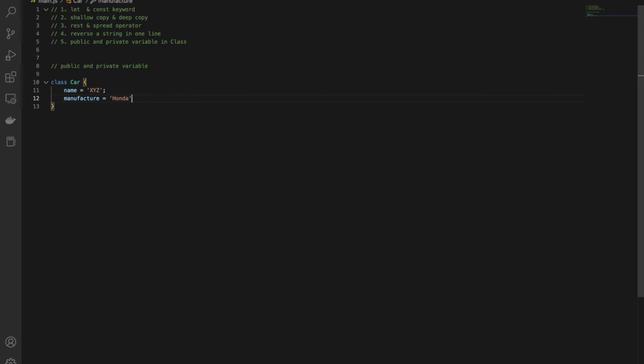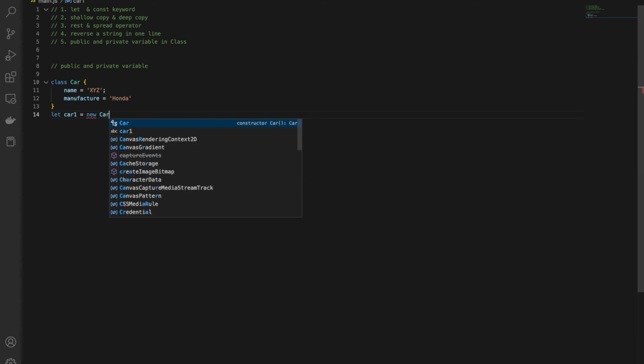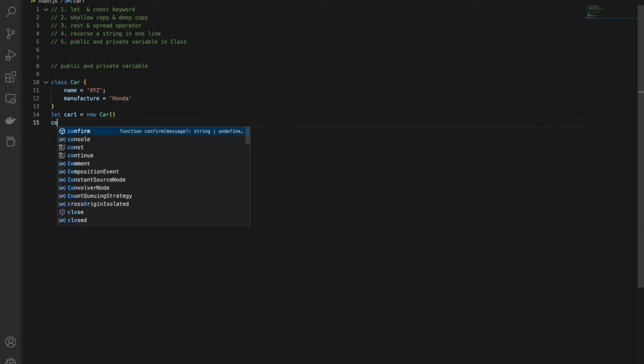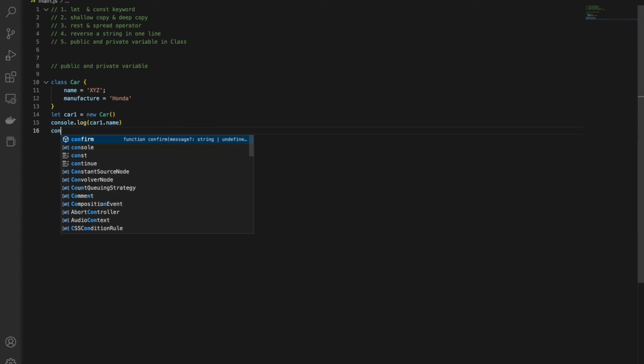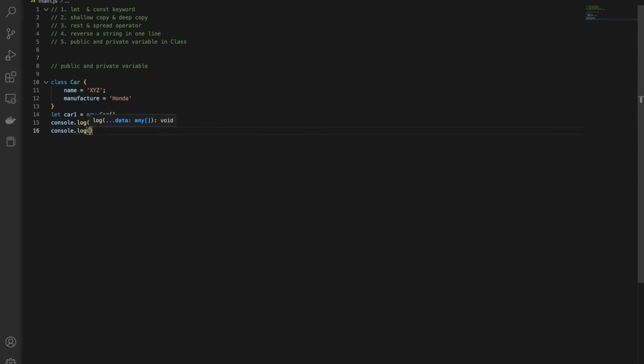In this scenario, let me access this property from the outside world. For this, I need a variable, car1 equal to new Car, and I will console all these properties. car1.name and console.log car1.manufacturer.